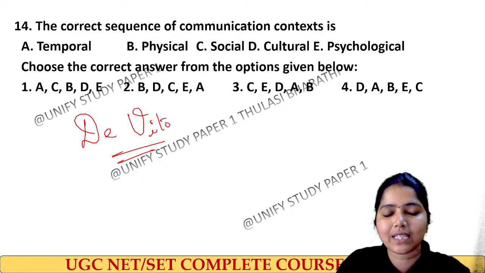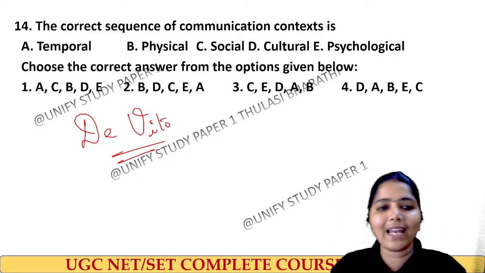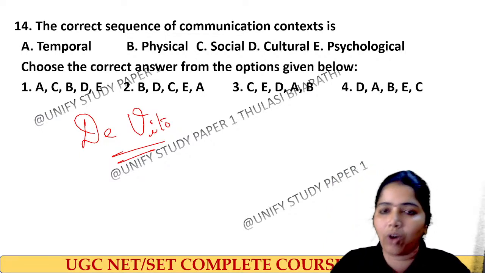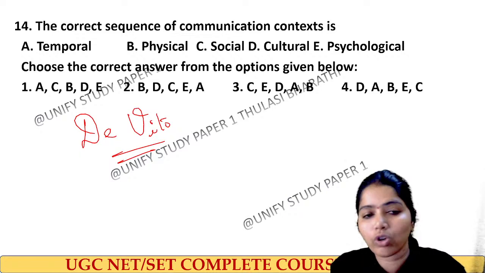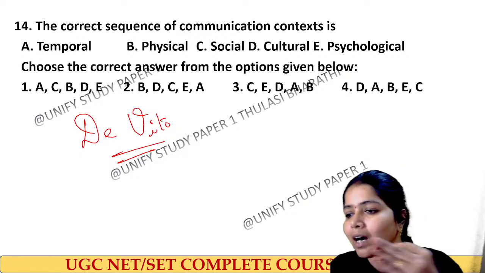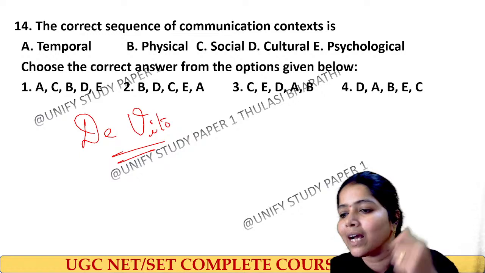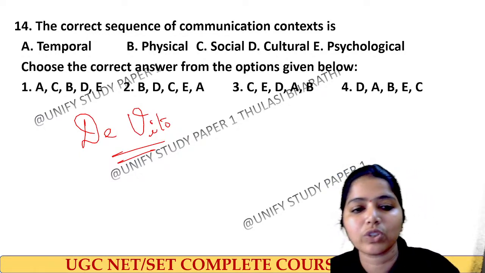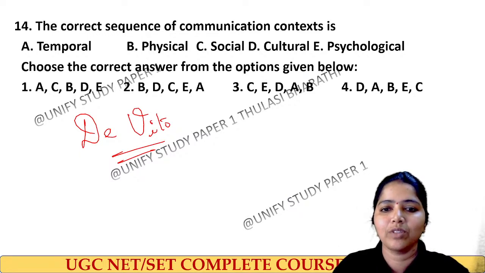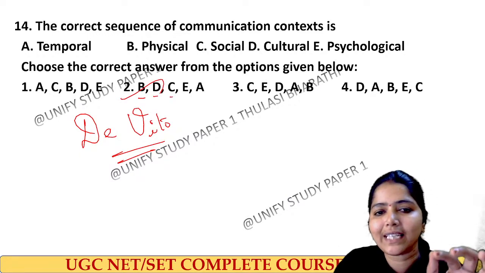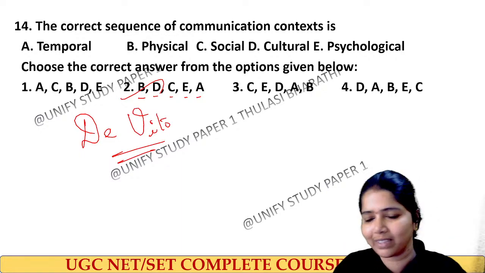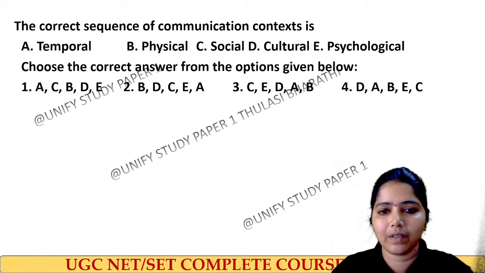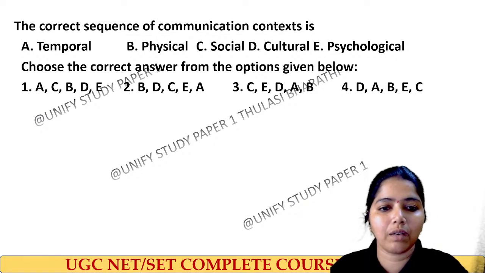The correct sequence first starts with the physical, and then we go with the cultural context, and next the social context, and then the psychological context. And last we go with the temporal context. So option 2 is the right answer: B, D, C, E, A is the right answer according to D. Vitto. Clear? Very good. Next question number 15.